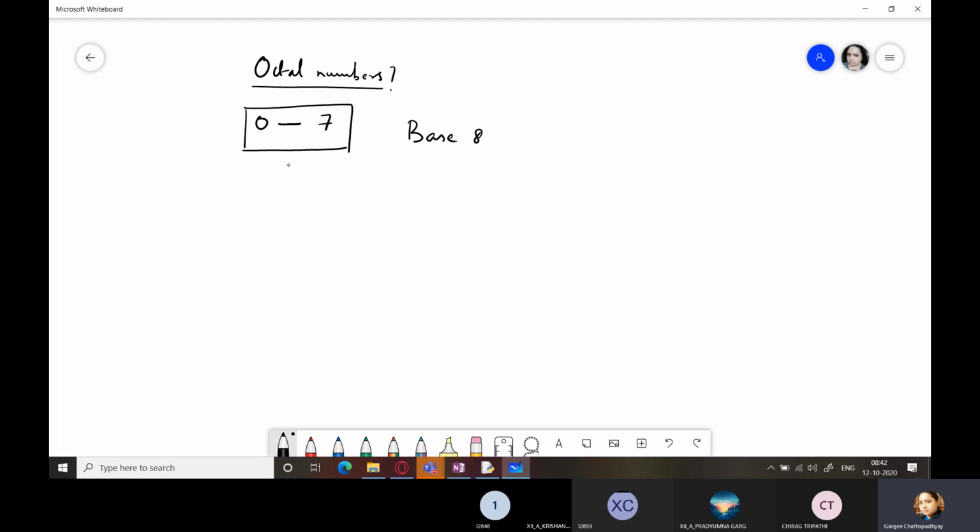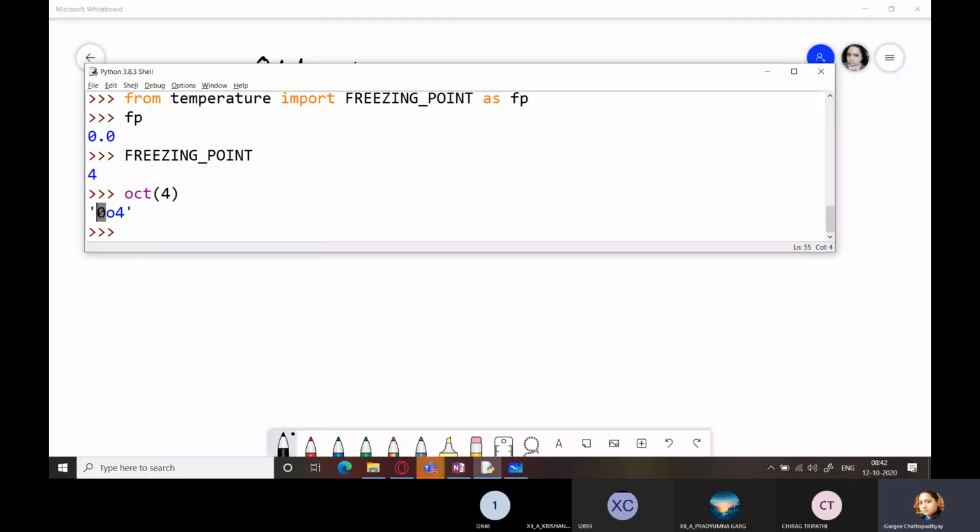Because 4 already falls within this range, it will be displayed like this: 0, small o, and 4, just like it is being displayed over here. This first one is 0, this is small o, that is the alphabet O, and this is 4.